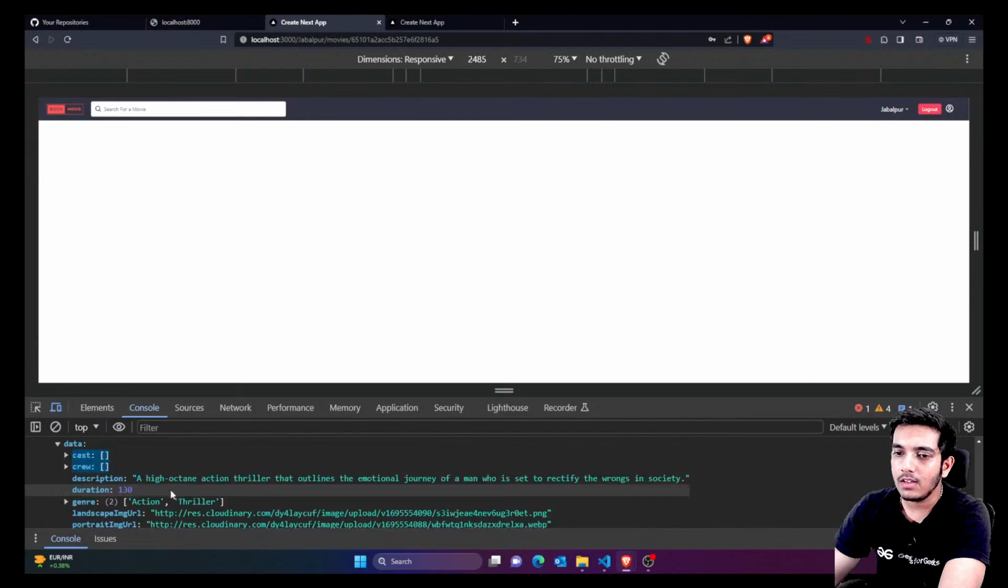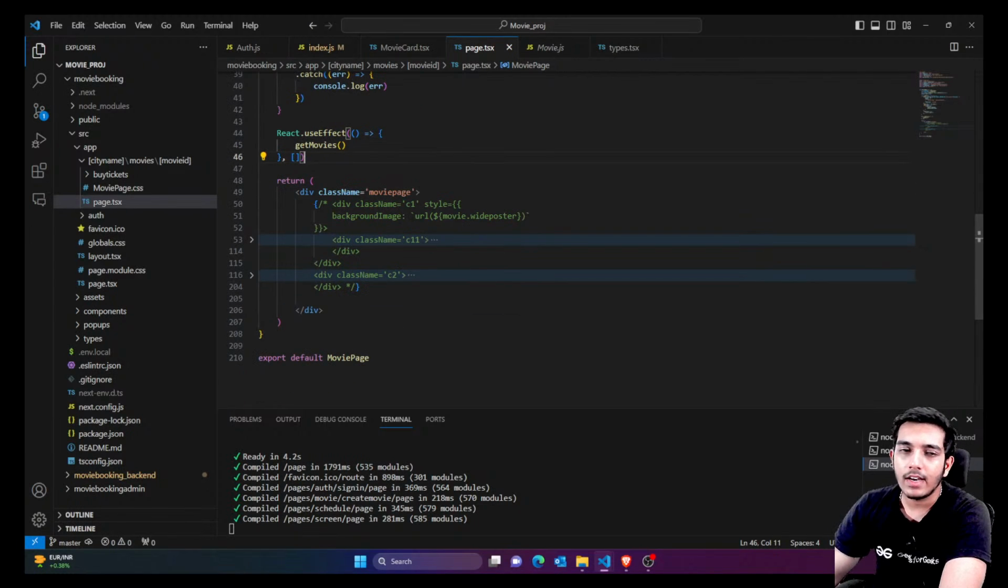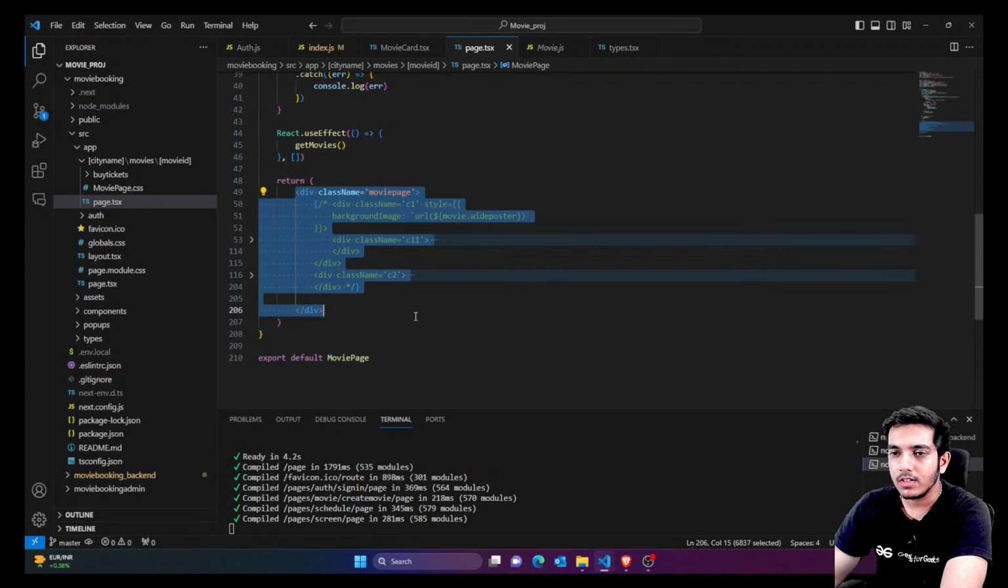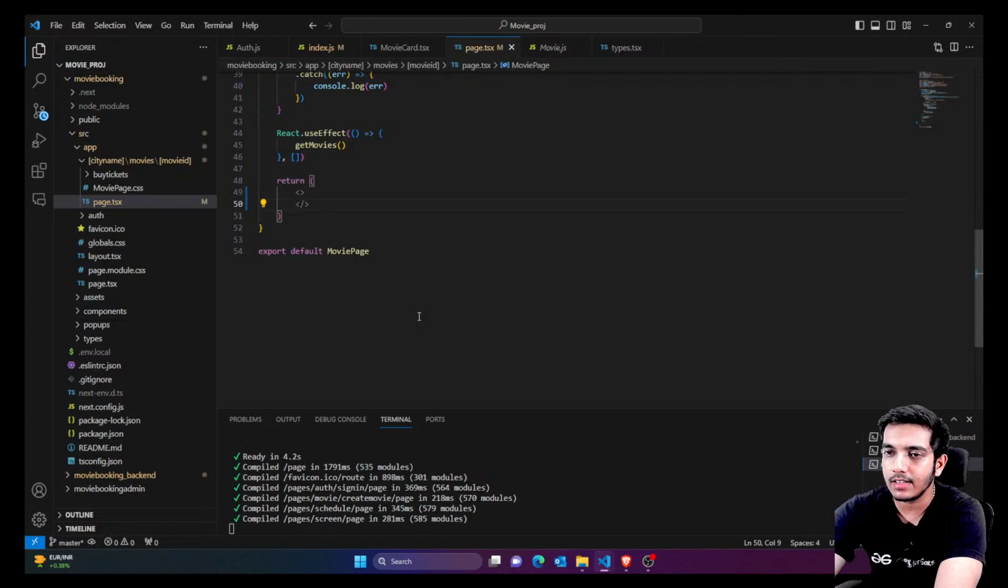Right now you can see we are getting the data, so we just have to show this data in our page. We have already built this, we just have to map the things here. First of all, guys, I'll just remove this. I'm just going to copy paste my own things which I have already written so that we can save time. The UI was already created in previous videos. We just have to show the data.